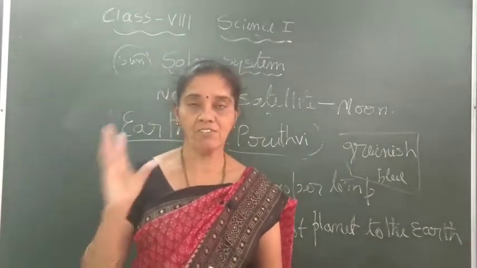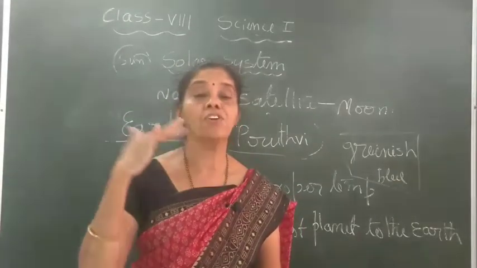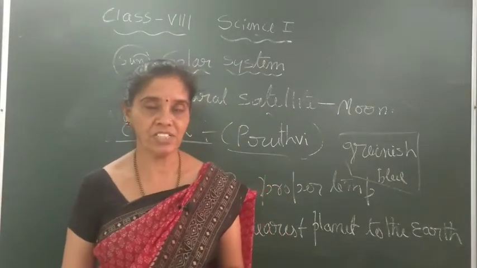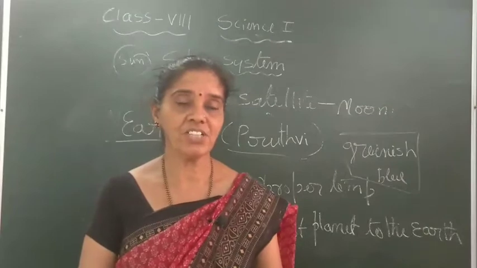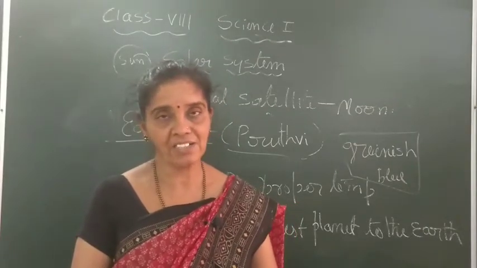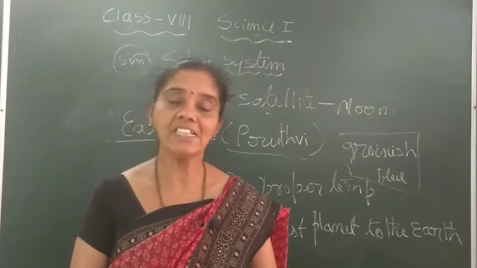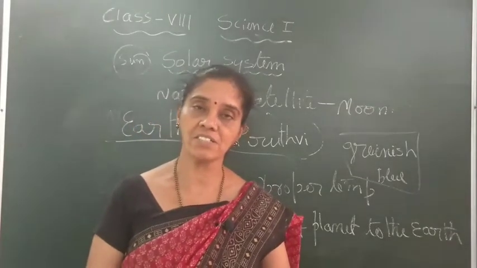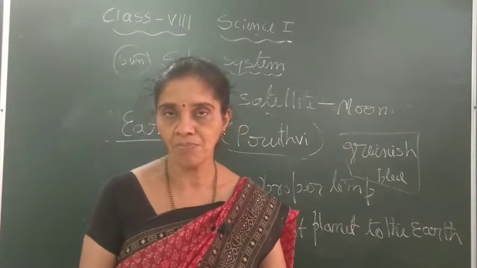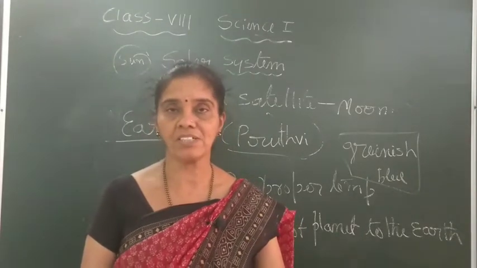And due to that, if it is summer for the south pole, the north pole will have the season winter. So in this way the seasonal change also occurs due to this tilt. The rotation causes day and night, and the revolution and tilt of the earth cause the different seasons. In this way we will have different seasons. That is about the third planet of the solar system.